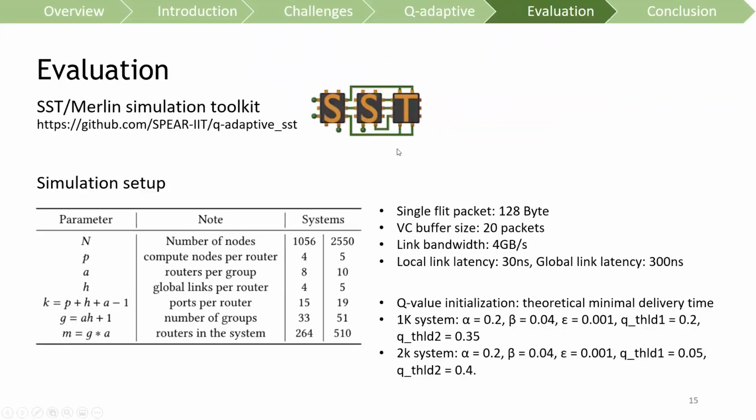In this work, we implement the proposed queue-adaptive routing in the SST Merlin simulation toolkit and publish our code on GitHub. SST Merlin provides high-fidelity, fleet-level interconnect topology simulations, and in this work, we evaluated two systems: a 1K system with more than 200 routers and a 2K system with more than 500 routers. Both systems are considerably larger than the original queue routing study, and the details of the system configuration can be found in the paper.